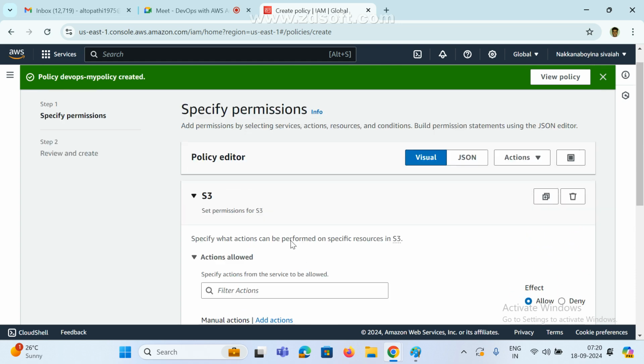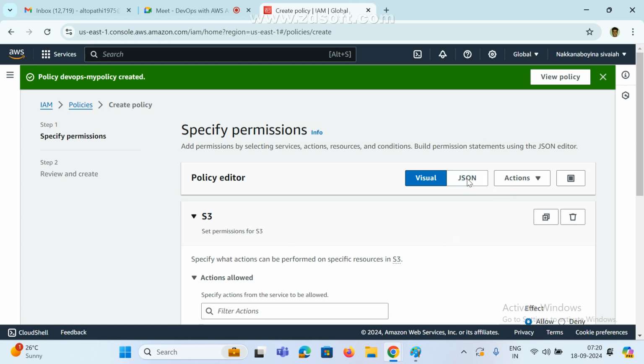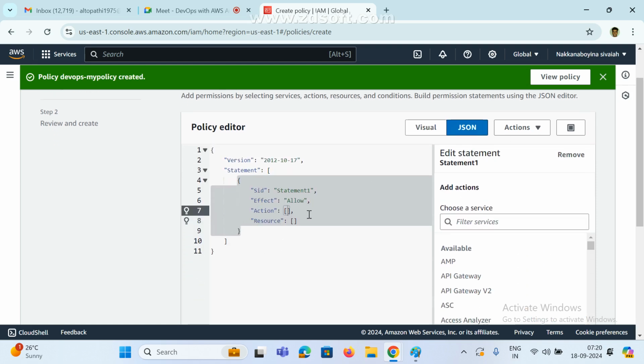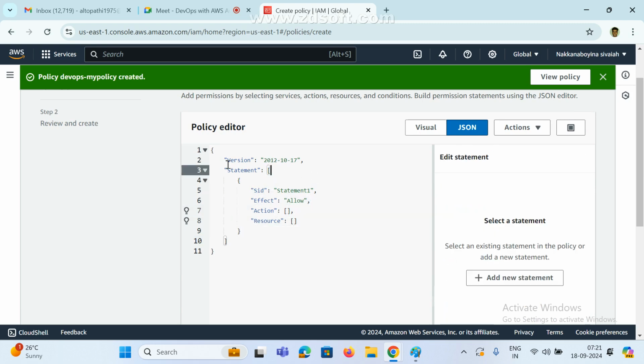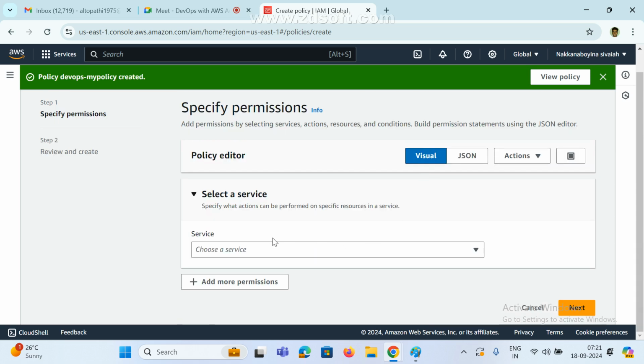These are in JSON format. If you give it like this, it will come in JSON format. Here also we can write JSON, whatever you want. If you have any idea about JSON format, this is one way. And visualization means UI level. This is very simple, right? Everything we can see at UI level. These are the import policies, and if you want to get from somewhere, we can use the actions also. So this is a very simple visualization.